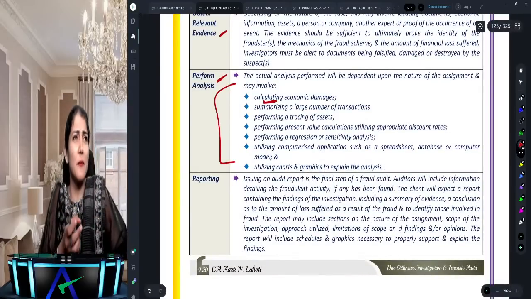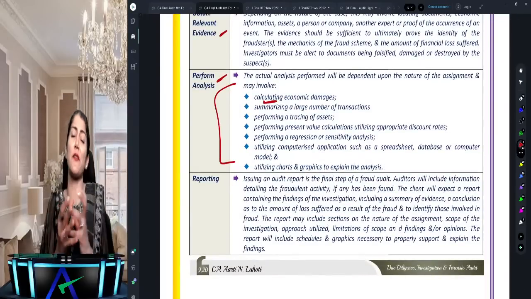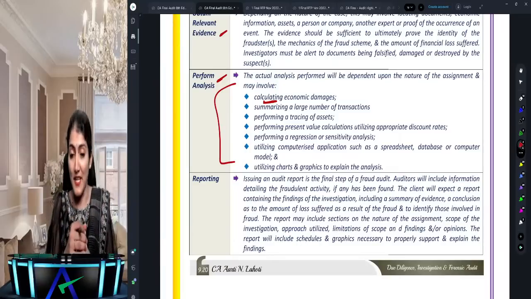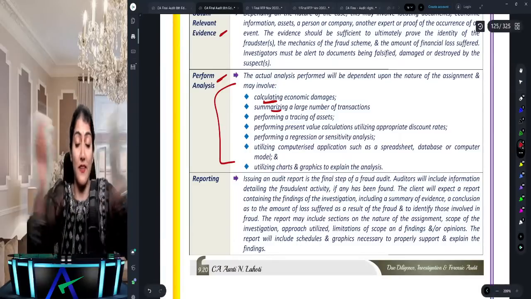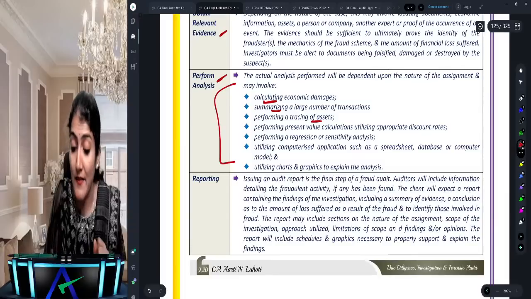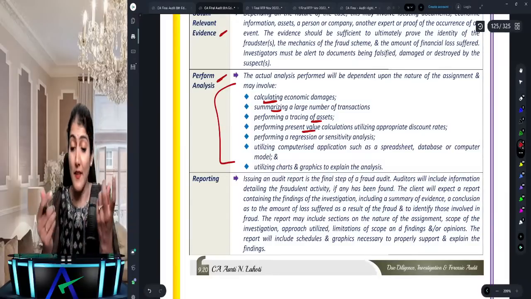Whatever evidence you have found, you have to do a full analysis of that evidence. Calculate the economic damages. Summarize a large number of transactions. Perform a tracing of assets. Present value calculation using a discount rate.